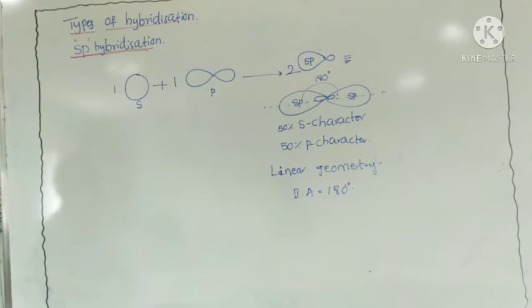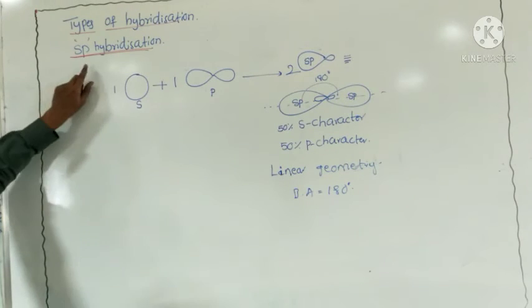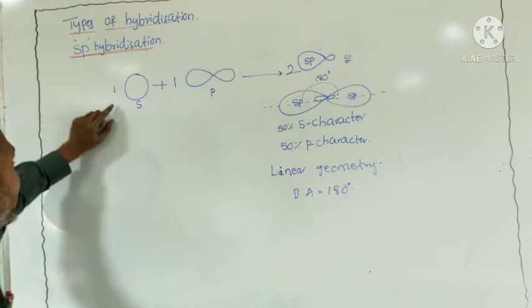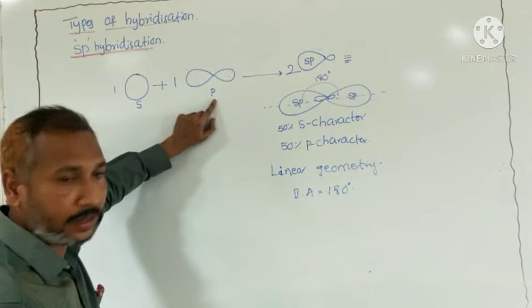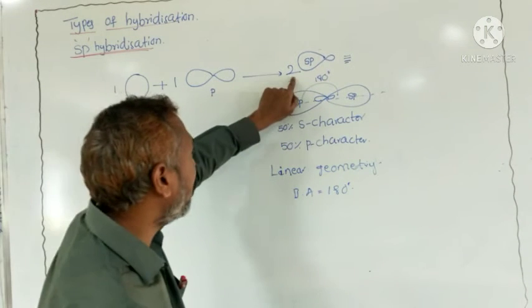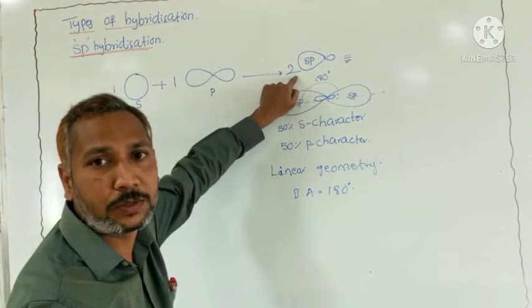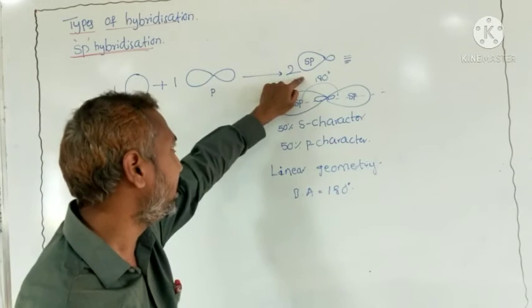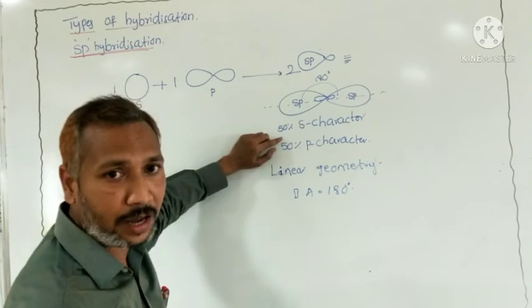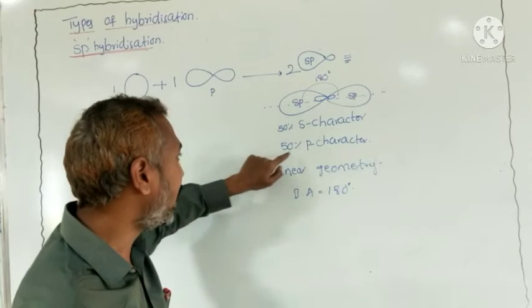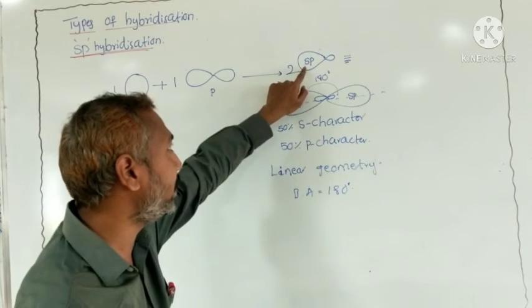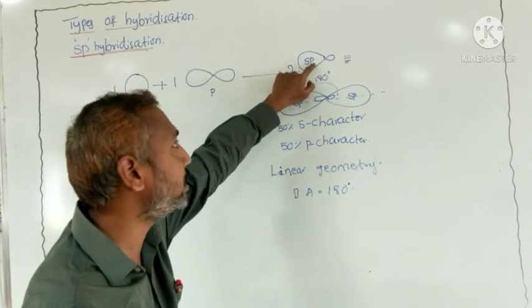It is called sp hybridization. What is sp hybridization? Once again, the definition: one s orbital intermixes with one p orbital to give two equivalent sp hybrid orbitals, and each sp hybrid orbital has 50% s character as well as 50% p character.